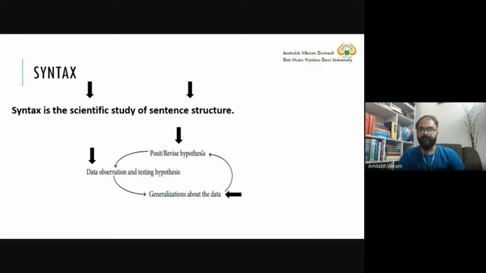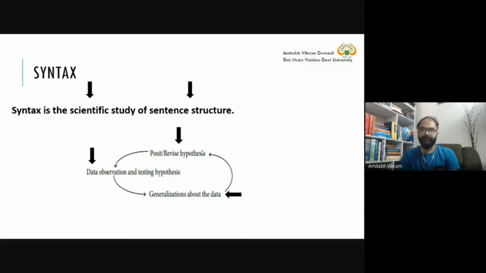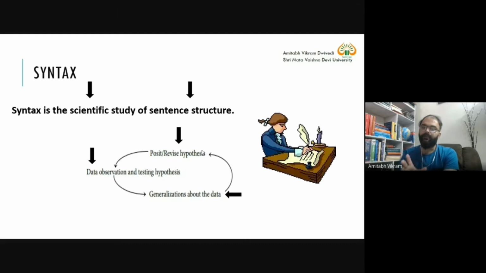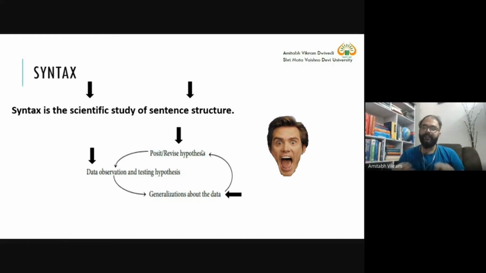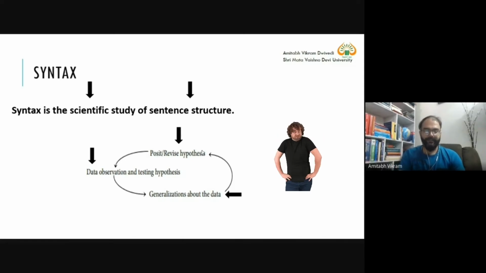Previously, we have discussed that a sentence can be one word, two words, three words, or many words. There is a novel written by one writer. I'm not remembering the name of that writer, but that entire novel is one sentence. So you can think of a sentence as an entire novel. That's why it's very difficult to define what a sentence actually is.